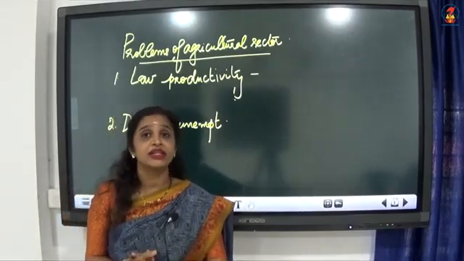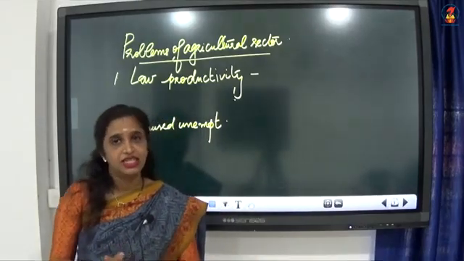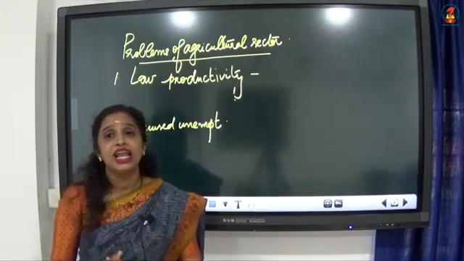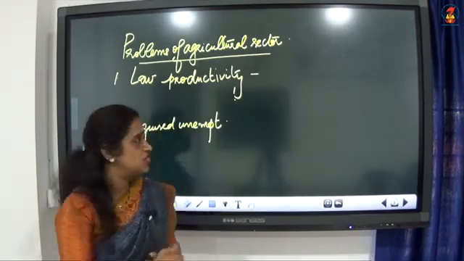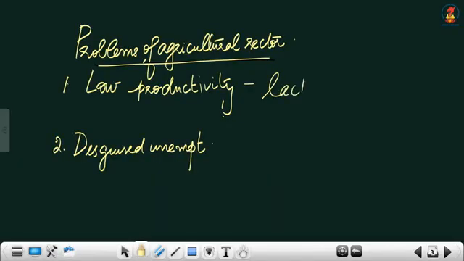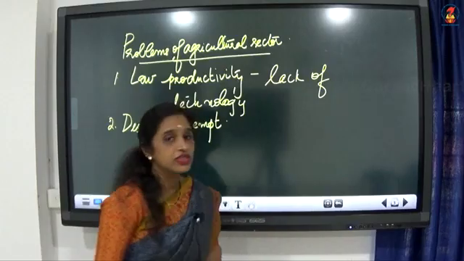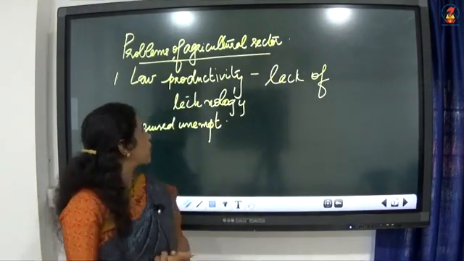What is the main reason for the low productivity? Definitely the lack of technology. Lack of technology is the main reason for the low productivity.